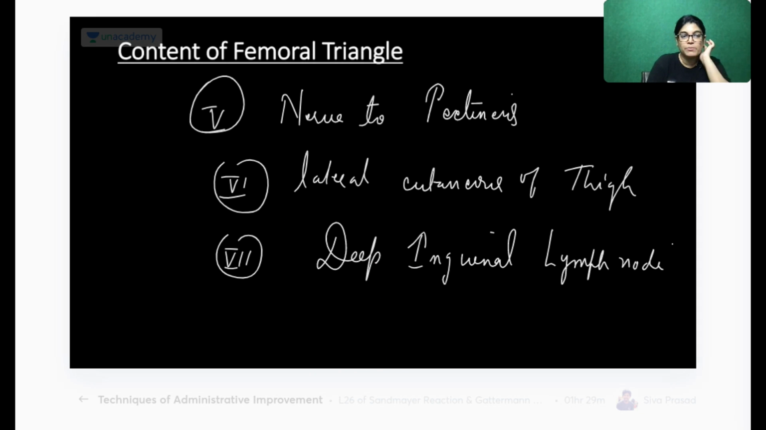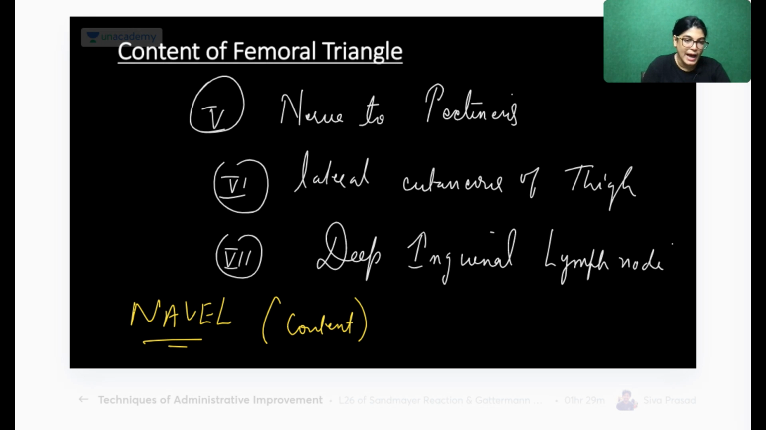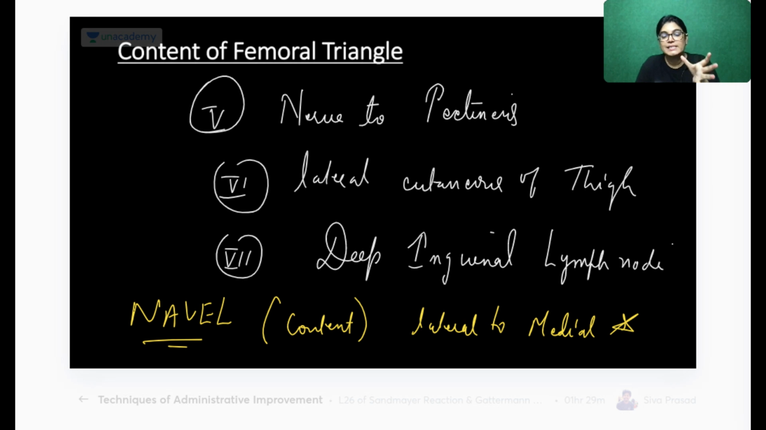Before that, one important mnemonic is NAVEL. This is a mnemonic for the content of the femoral triangle, moving from lateral to medial side. N for femoral nerve, A for femoral artery, V for femoral vein, E for empty space for the distension of the vessels, and L for lymph nodes. So this is a very simple mnemonic to know the contents of the femoral triangle.